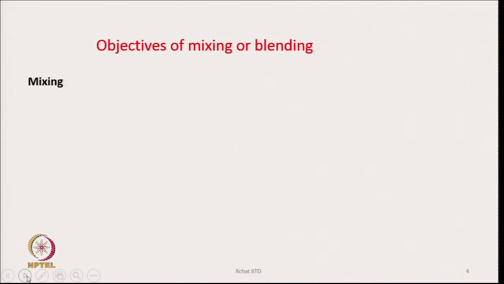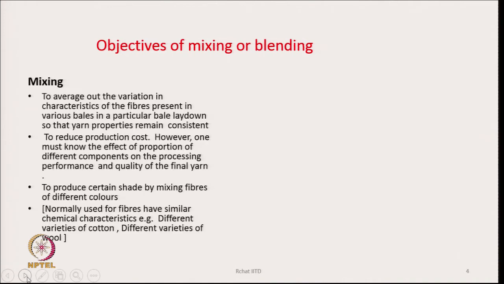Now, what are the objectives of mixing and blending? If we first try to learn this, mixing, as we have told already, the idea is to average out the variation in the characteristics of fiber present in various bales in a particular bale laydown, so that the yarn properties are consistent or uniform. What we produce today and what we produce tomorrow should be uniform when we are spinning the yarn from the same set of bales.